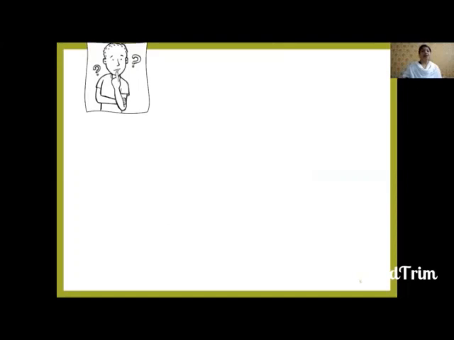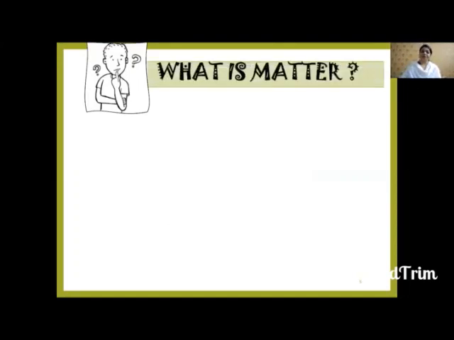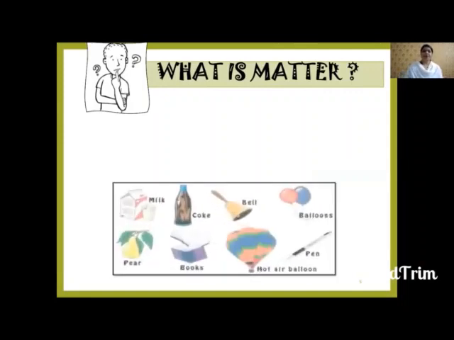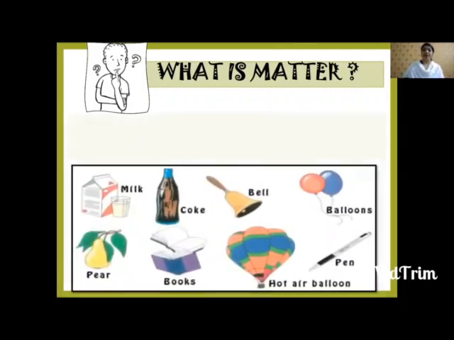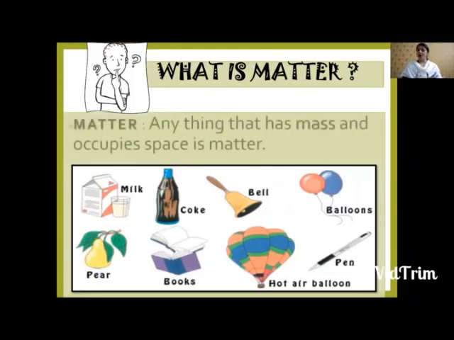Children, let us try to understand what is matter. I am going to show you a small image. Try to observe it. You can find a number of things shown in this image, right? Like milk, coke, bell, balloons, pen, hot air balloon, books, pear, fruits, right? So all these things we call matter. So what is matter then?